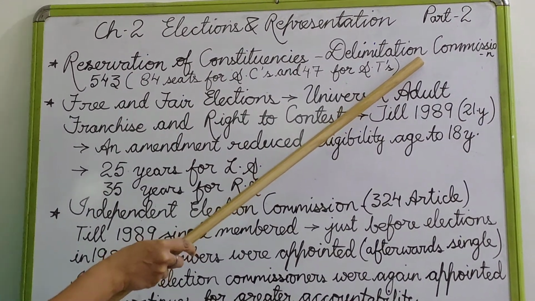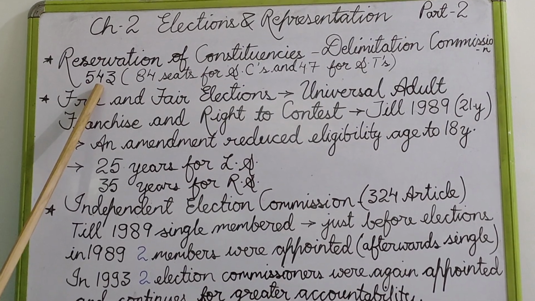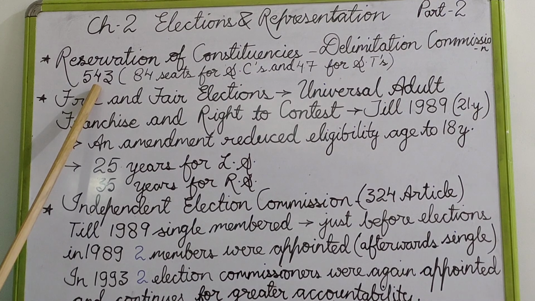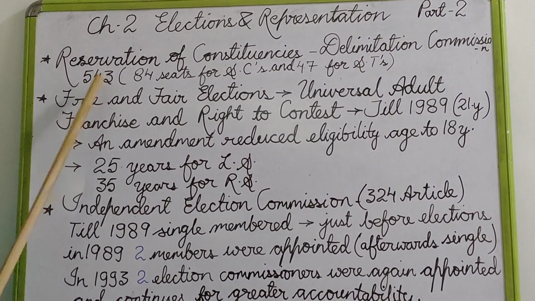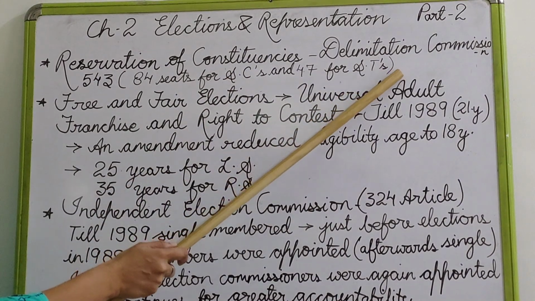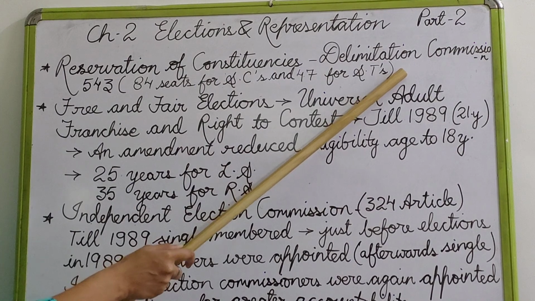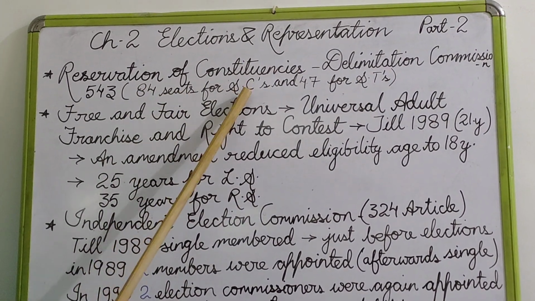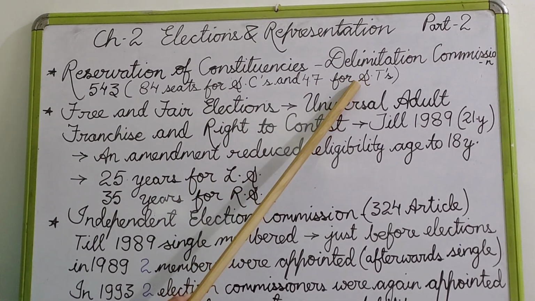So out of 543 constituencies in the Lok Sabha, the Constitution of India has mentioned, according to the amendment made in 2012, that there would be 84 seats for SC communities and 47 seats meant for ST community people.